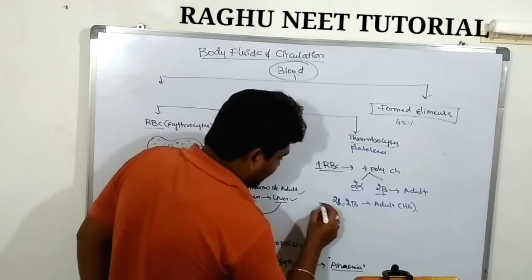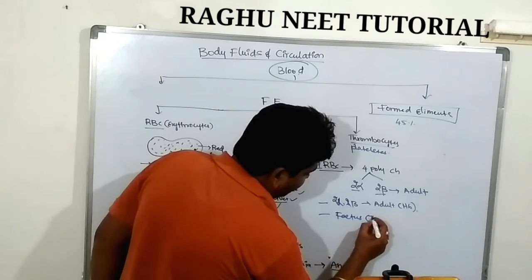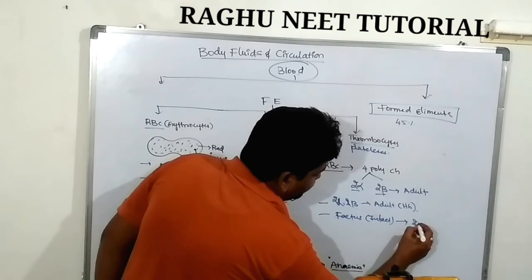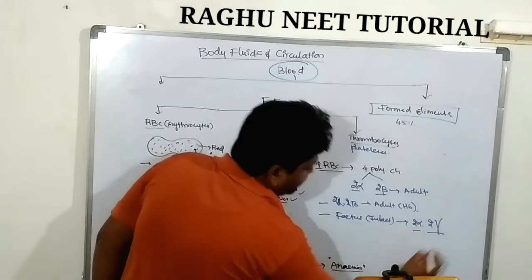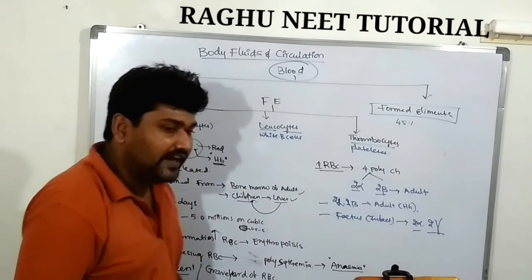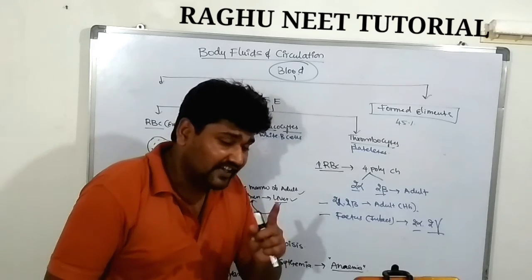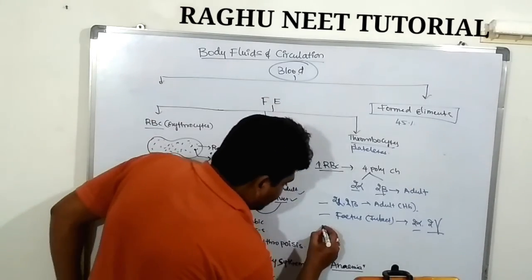Next, the fetus or infant hemoglobin contains 2 alpha and 2 gamma polypeptides. That is known as infant or fetus hemoglobin.